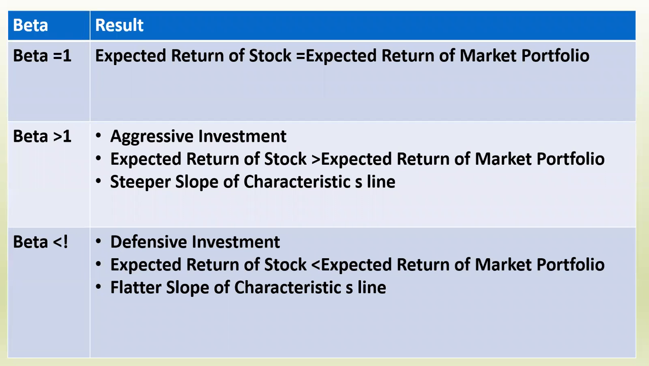Now let's understand what is beta. Beta is the systematic risk which is available in the market. Suppose when the beta is equal to 1, the expected return of the stock or the expected return of the security will be equal to the expected return of the market portfolio. These conditions are very much important. You will have to keep in mind as it is.